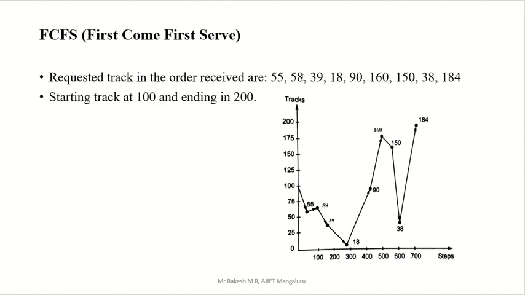Then which one? The second one, 58. 55 to 58 is somewhat higher, right? So we are going for 58. From 58, the third number is 39, so we have to go to 39. Yes. After 39 we have to go to 18.